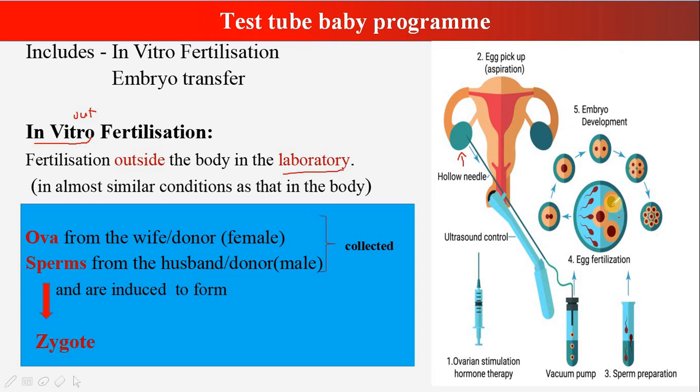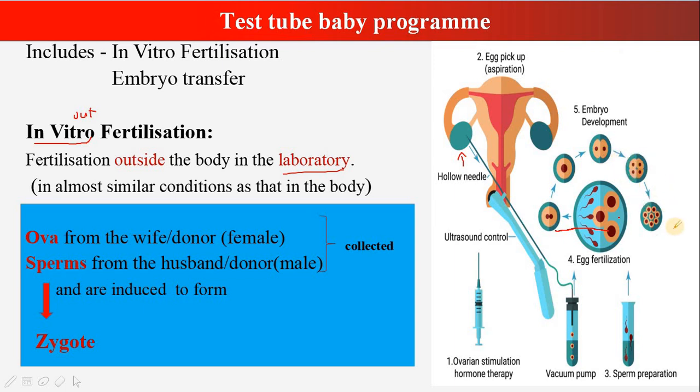So there will be multiple ovums here and there will be sperms fertilizing these ovum, and you can see the ovum develops. First it forms a zygote. From zygote it will form the two cell stage. It undergoes cleavage, as you have studied in the last unit. It forms 4 cells, then 8 cells, then 16 cells.